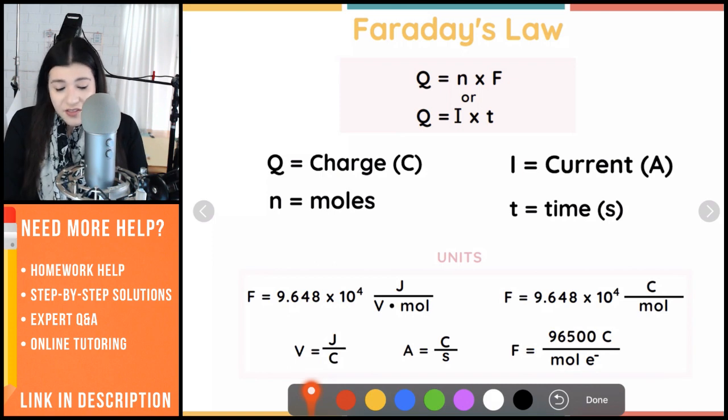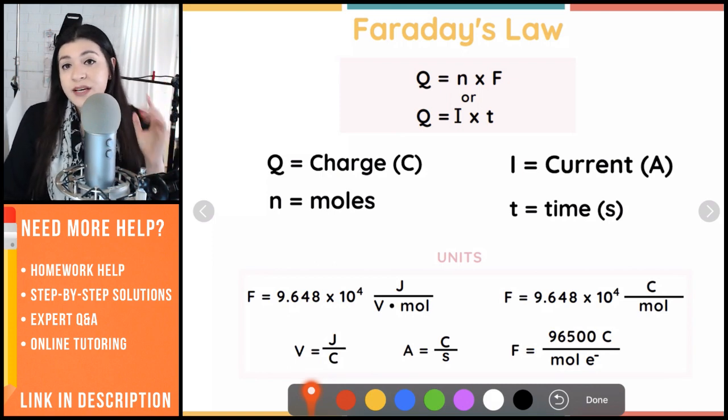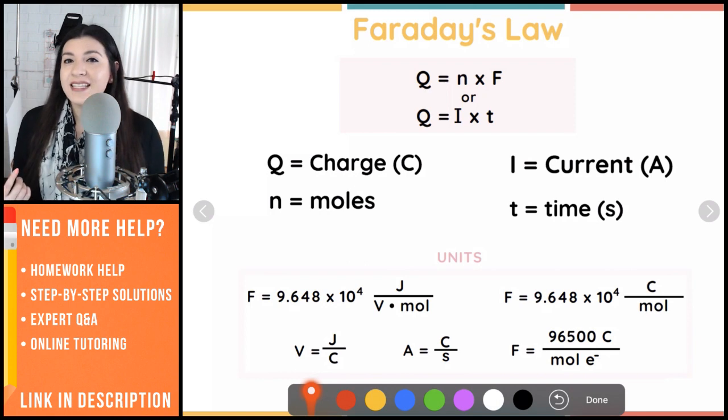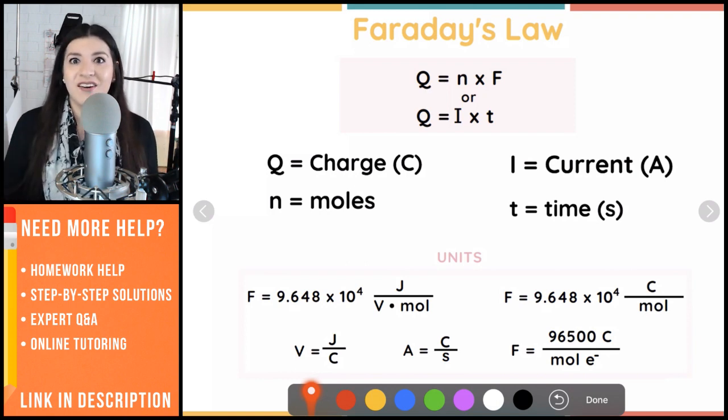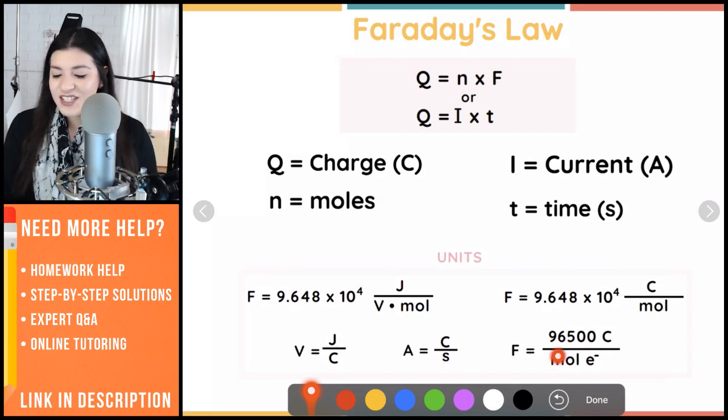And then the other thing here, this one, beware. This one tends to confuse students because we're dealing with electrons, and sometimes it feels like, when do I divide by electrons? When do I multiply by electrons, and when do I not? It's going to be dependent on the question asking or talking about different ions. It's going to show a change in oxidation numbers essentially, which we'll go over.